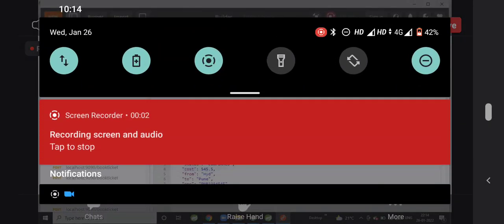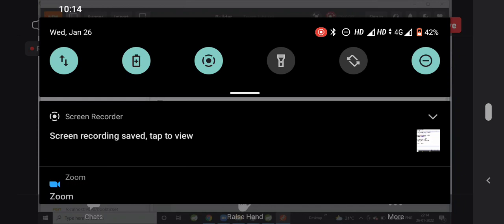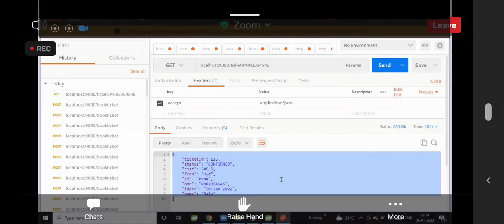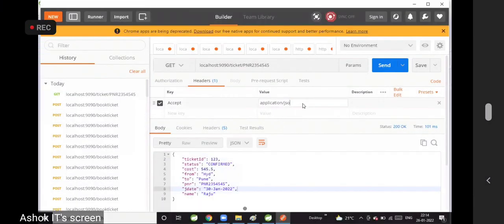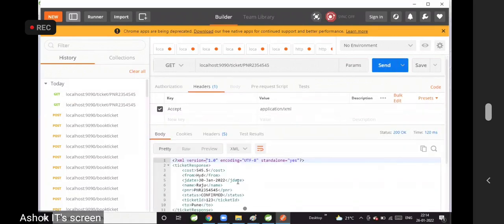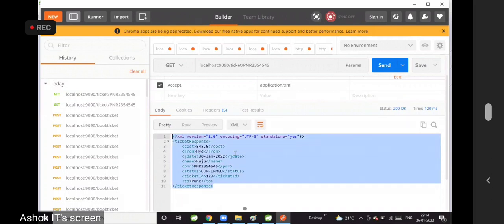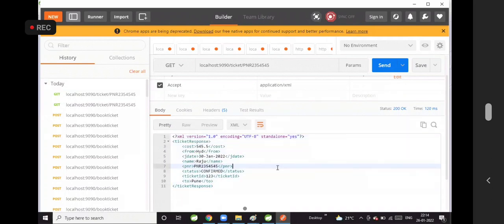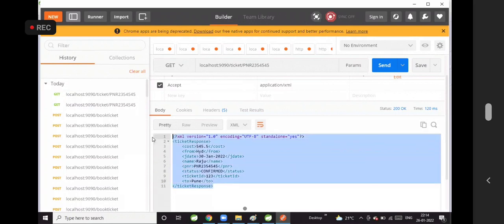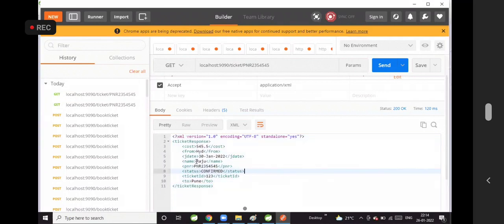Are we getting the ticket data in the JSON format? Can I get the ticket data in XML also? Application/XML. Send the request. Are we able to get the ticket data in the XML format also?